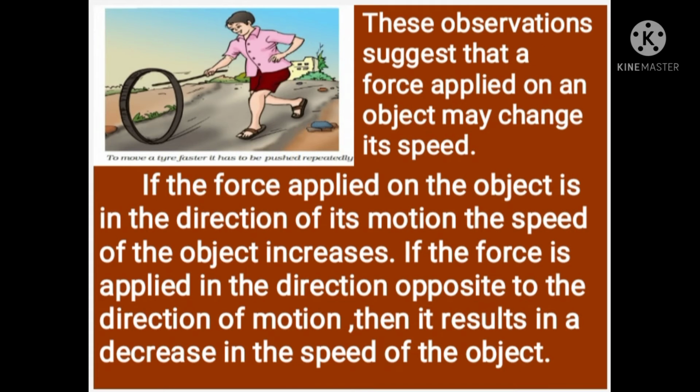Students, have you ever played with a tire? What happens when you push a moving tire continuously? We know that to move a tire faster, it has to be pushed repeatedly. So, these observations suggest that a force applied on an object may change its speed. If the force applied on the object is in the direction of its motion, the speed of the object increases. If the force is applied in the direction opposite to the direction of motion, it results in a decrease in the speed of the object.